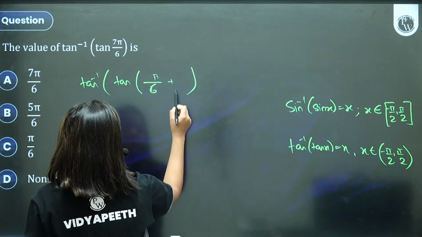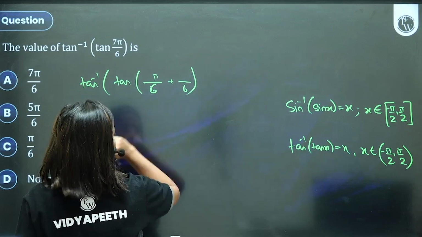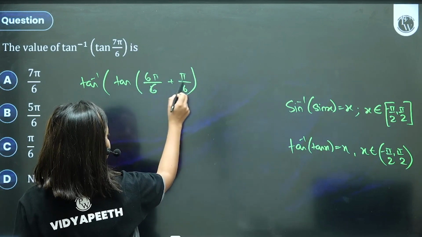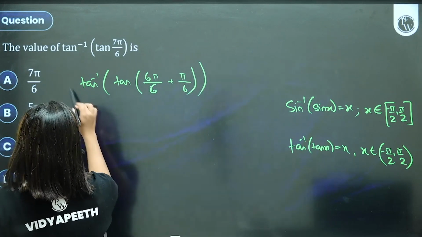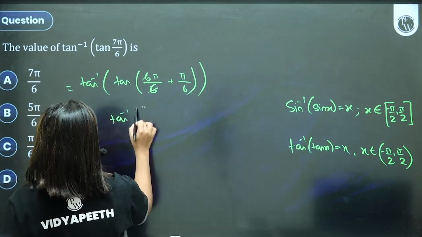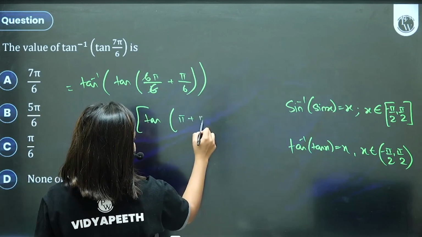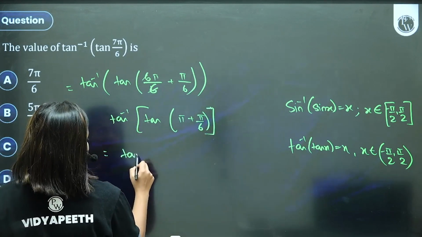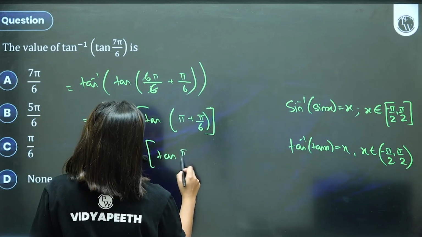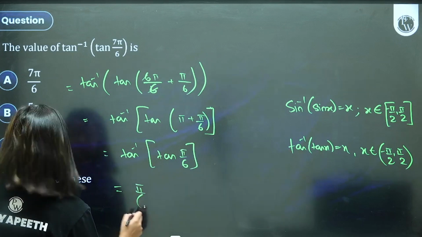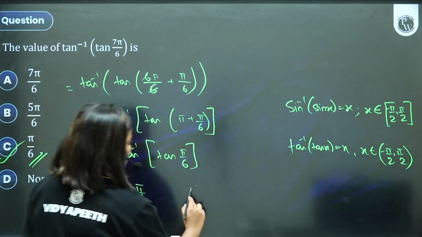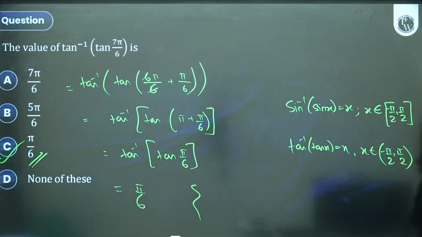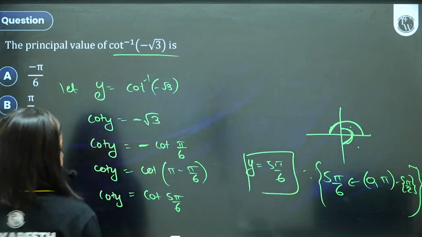The denominator is 6, so I've written 6 pi by 6. I can write it as 6 pi by 6 plus pi by 6, that is 7 pi by 6, right? Everyone knows very, very well. Tan of pi plus pi by 6. कितना होता है? Tan of pi plus theta is tan theta. Tan inverse tan cancel, and the answer will be pi by 6. You should write the reason, the PVB reason. एक correction करना चाहिए मुझे.